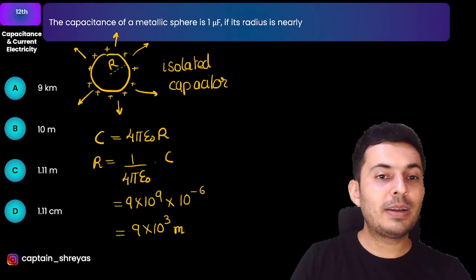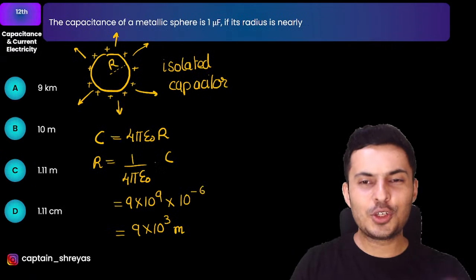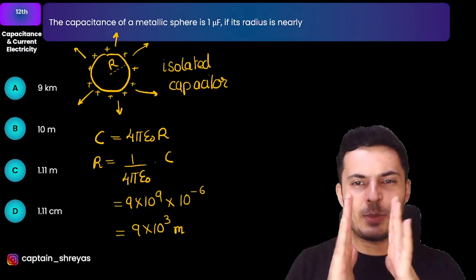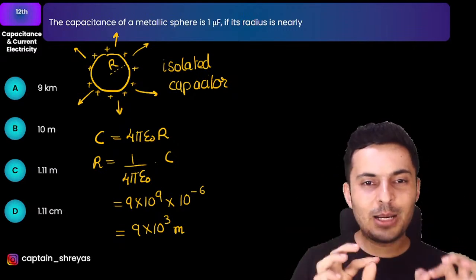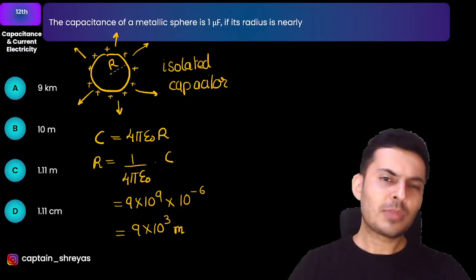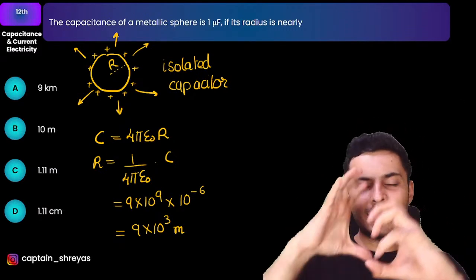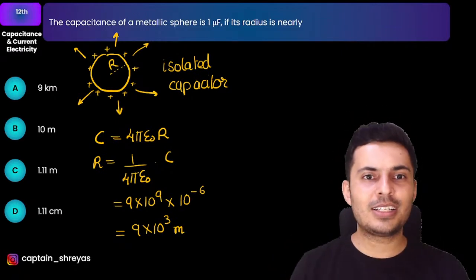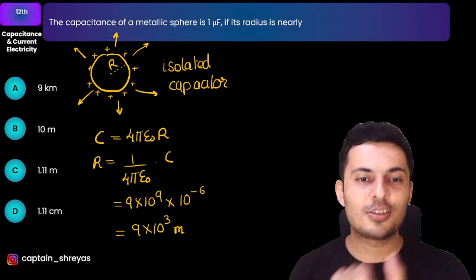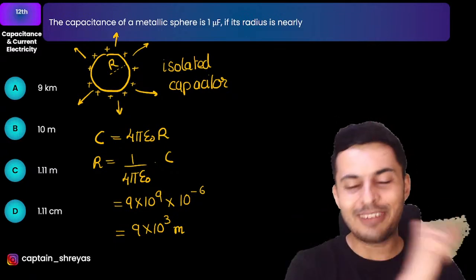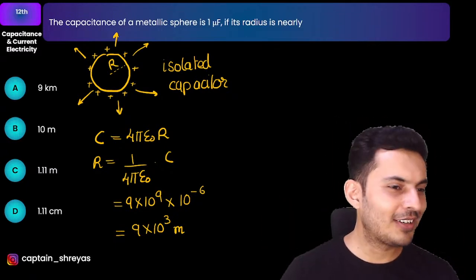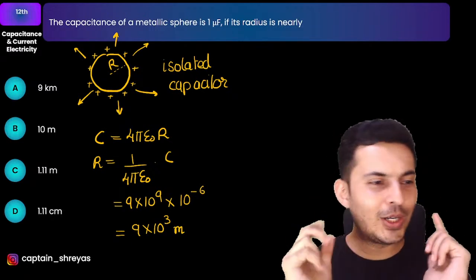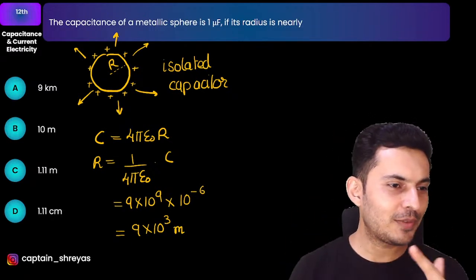Many people forget this formula because you generally remember epsilon naught A by D, or the cylinder formula, which is 2 pi epsilon naught length divided by log of A by B, or some people also remember the concentric spherical formula, which is 4 pi epsilon naught 1 by A minus 1 by B, but many people usually forget this. That's why you have to attend the classes. Understood? Clear? Amazing. Moving on to the next question.